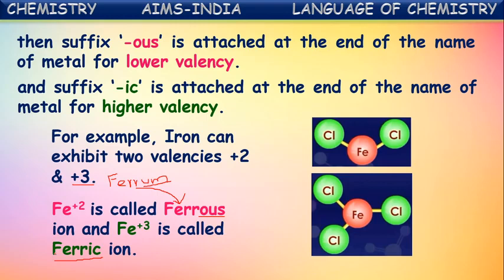In this way, the lower valent ion is named by attaching -ous at the end of its name, and the higher valent ion by attaching -ic. This is how variable valent elements are named in different valencies.